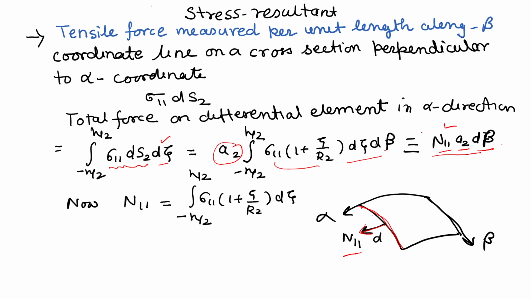So n11 by definition comes like this: the integral from minus h by 2 to plus h by 2 of sigma 11 (1 plus zeta by r2). Both results are the same; only that here we are comparing n11 with the help of the stress resultant, and previously we directly, mathematically defined it by taking the stress resultant per unit arc length of the reference surface.